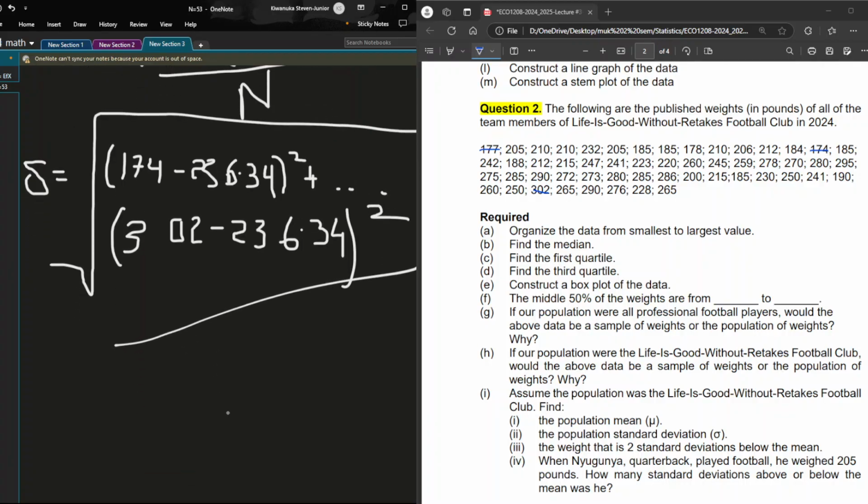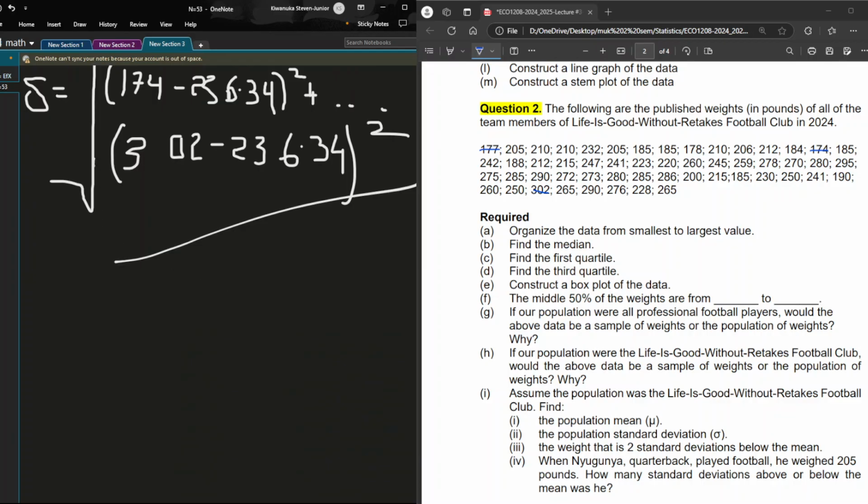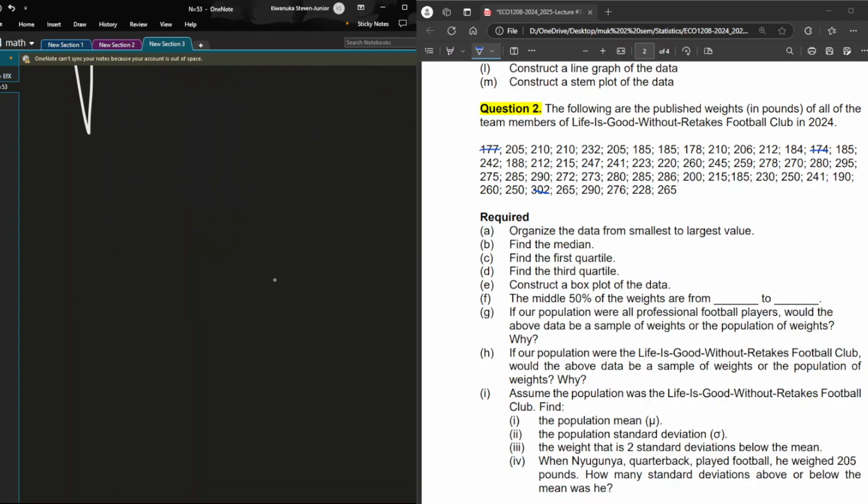Then out of 53, the square root is over everything. And we get our standard deviation as 37.50.